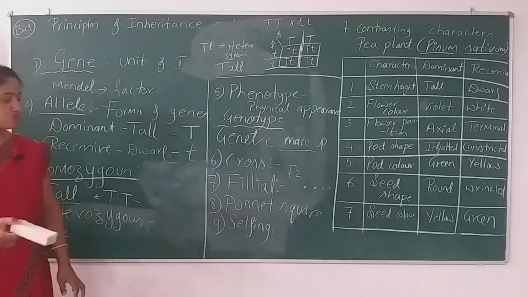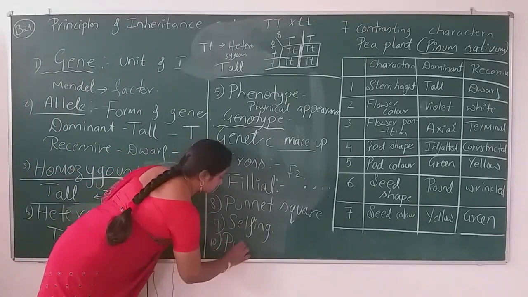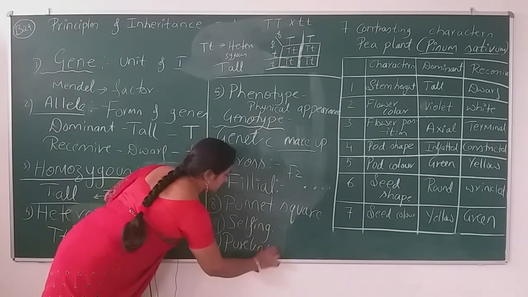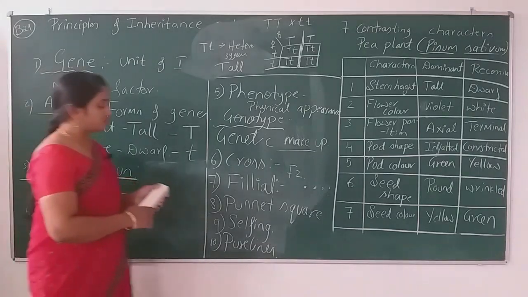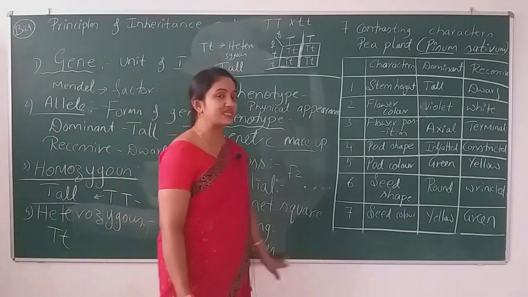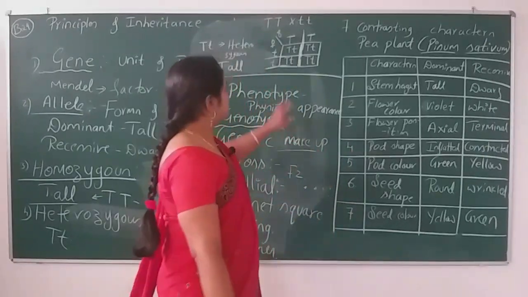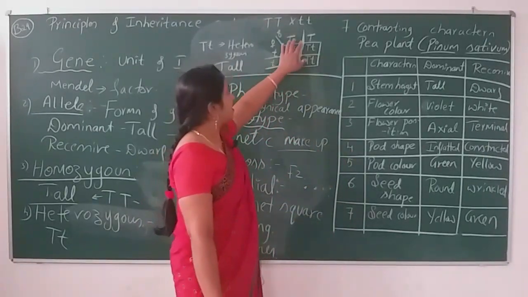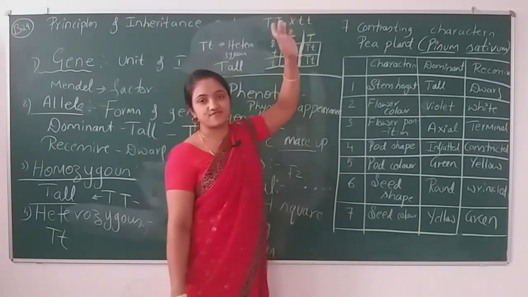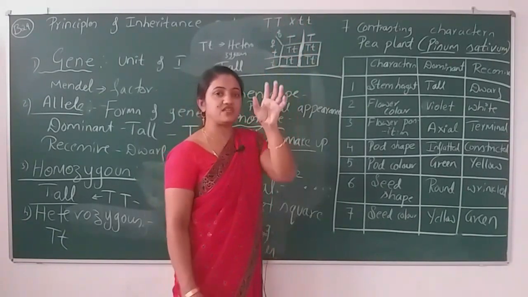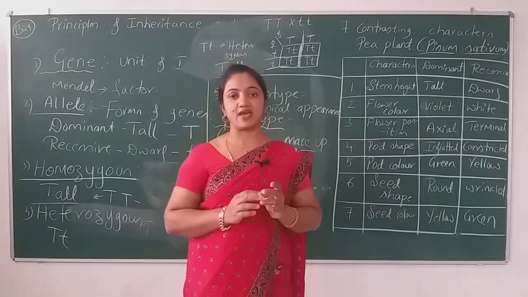And then pure lines is the term, used to obtain the purity of the gene. We can see here that it gets mixed. We don't want this recessive character; we only need the pure homozygous dominant character.